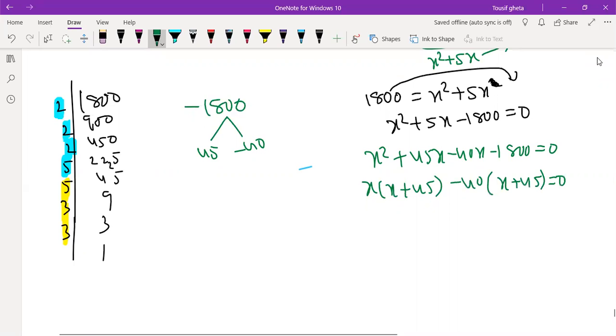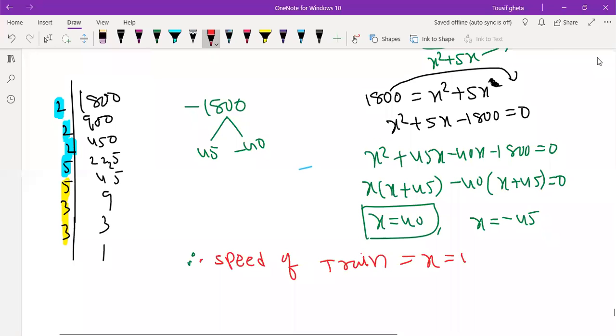Answer we will get: x is equal to 40 and x is equal to minus 45. So therefore you can write what? Speed of train is equal to x is equal to 40 kilometers per hour.